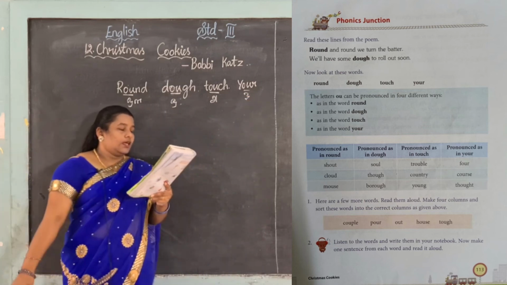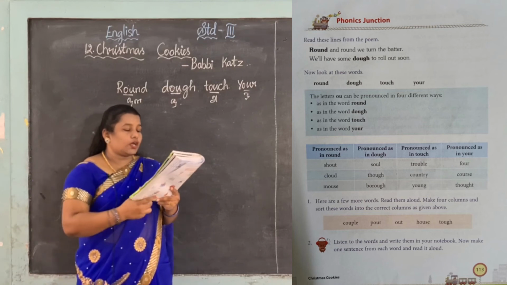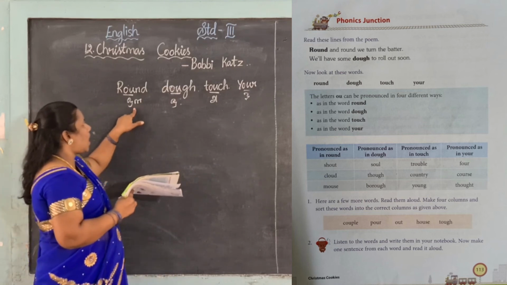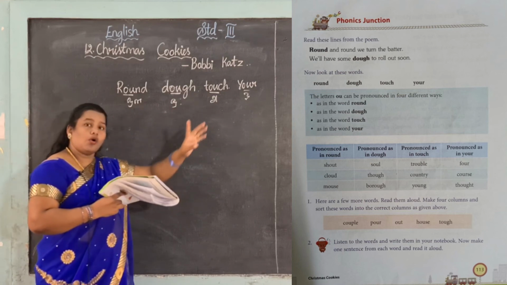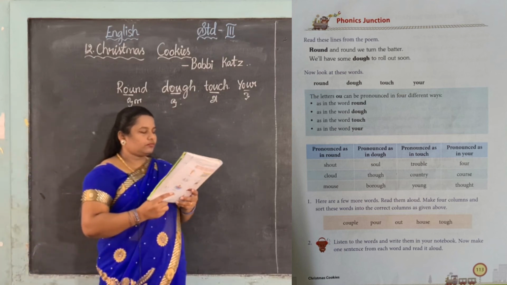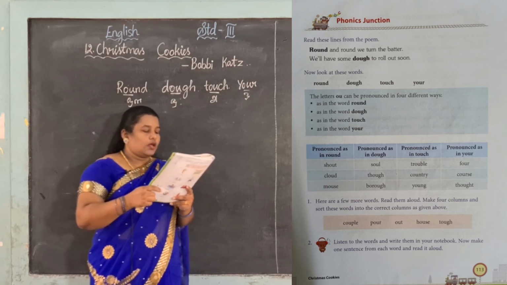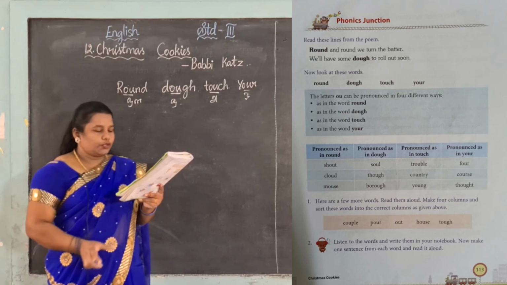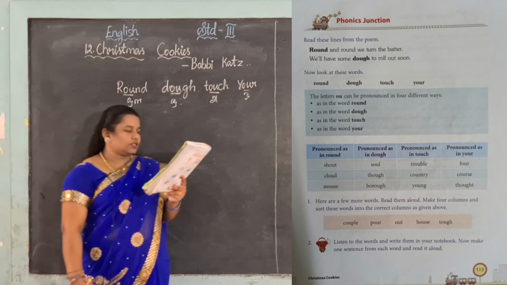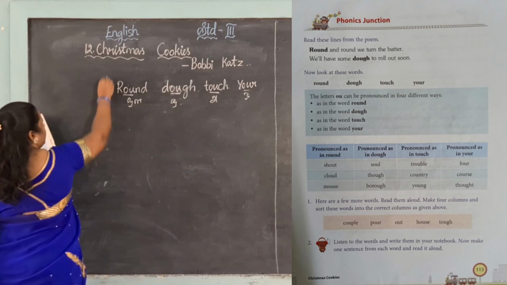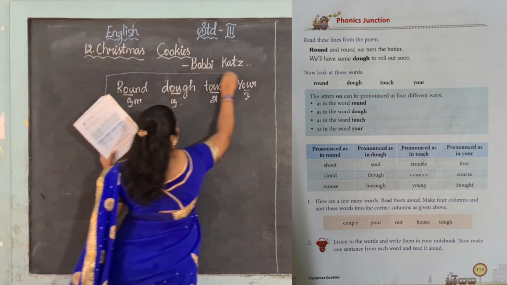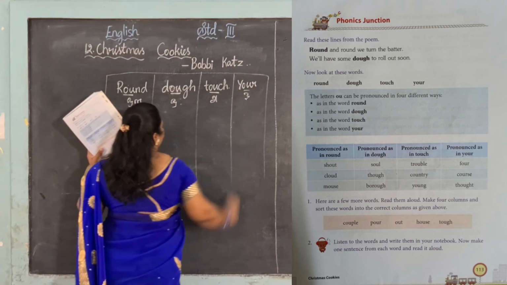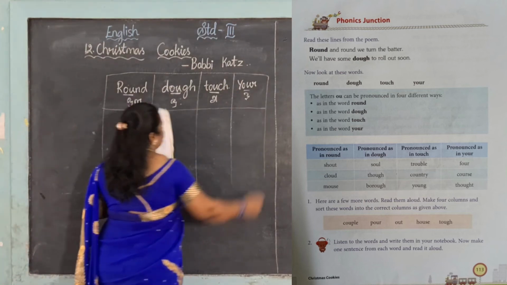Your. Yes, see, the letters OU you can pronounce in 4 different ways. We learn 4 different ways. One is ow, o, a, o, right? As in the word round, as in the word dough, touch, your. According to those words, you want to split the words. See, first one in round sound. Okay, next in dough sound. Next in touch sound. Next in your sound. Like this, you want to split.